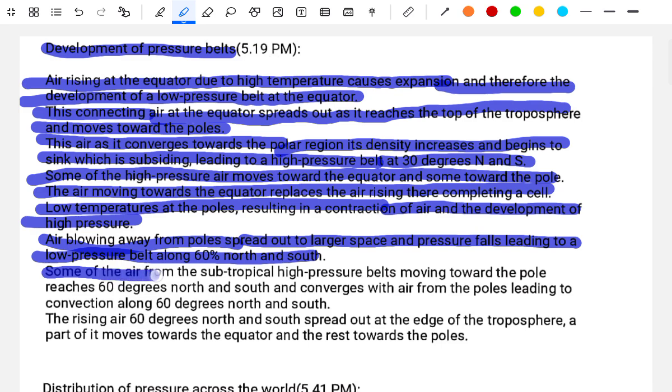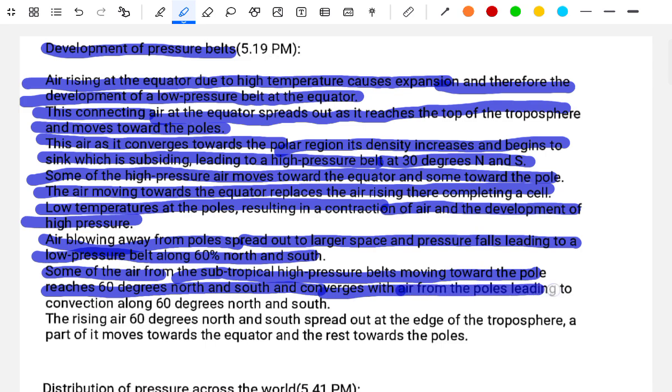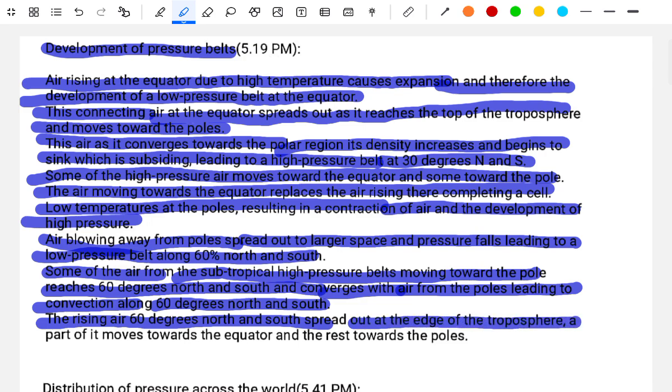Some of the air from the subtropical high pressure belt moves towards the pole. It reaches 60 degrees north and south and converges with the air from the poles, leading to convection along 60 degrees north and south. The rising air at 60 degrees north and south spreads out at the edge of the troposphere. A part of it moves towards the equator and the rest towards the pole.